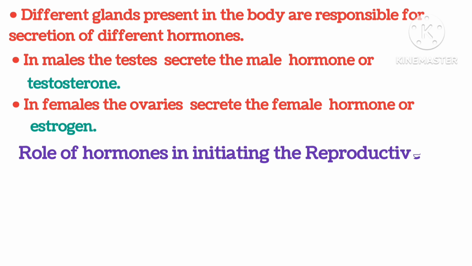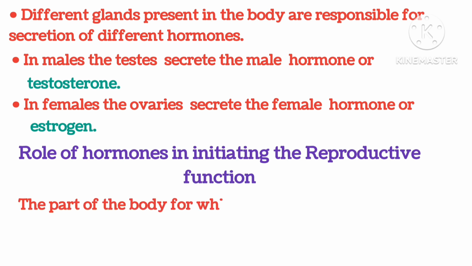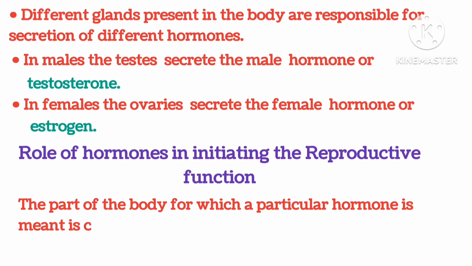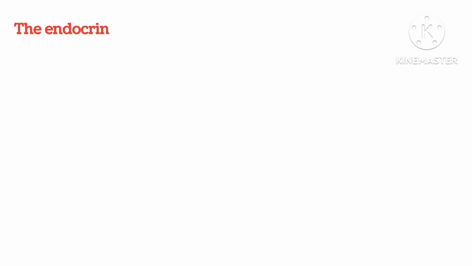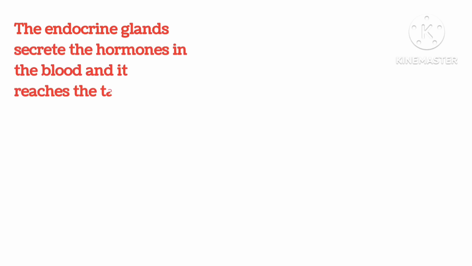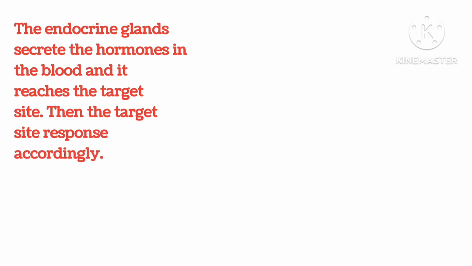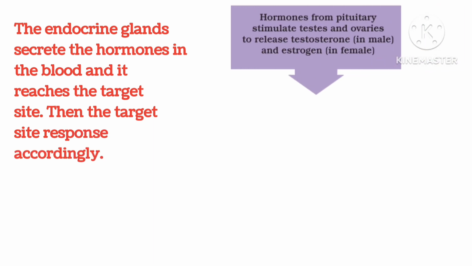Role of hormones in initiating the reproductive function. The part of the body for which a particular hormone is meant is called the target site. The endocrine glands secrete the hormones in the blood and it reaches the target site. Then the target site responds accordingly.